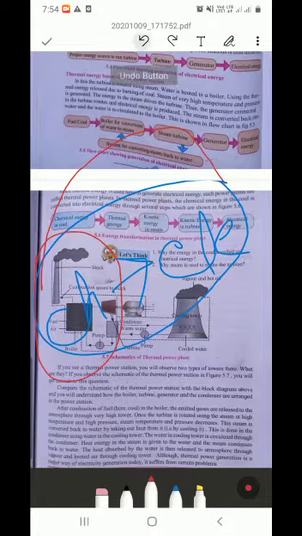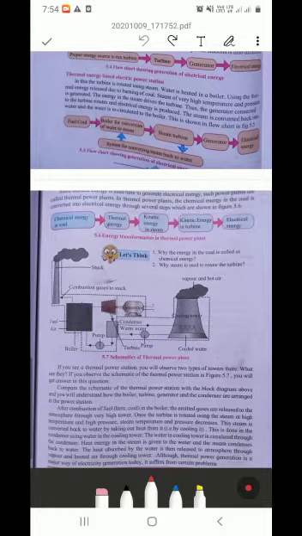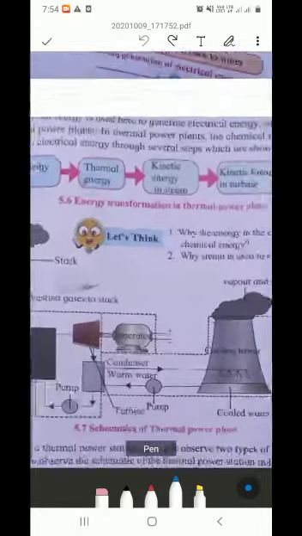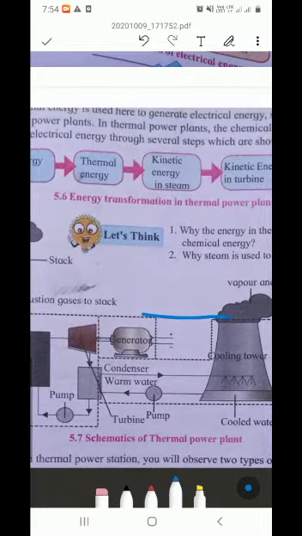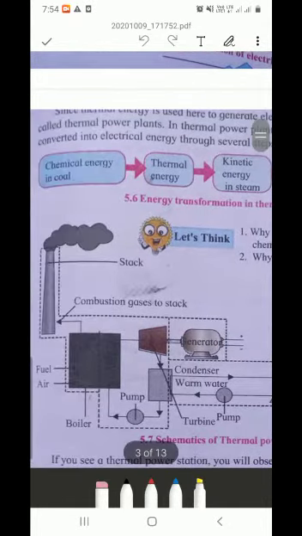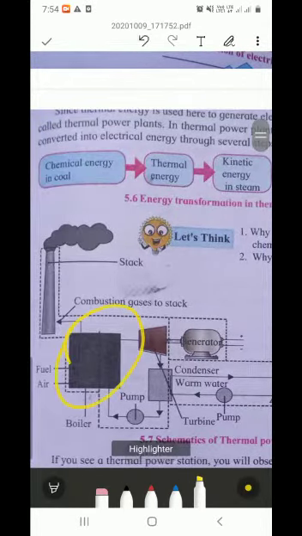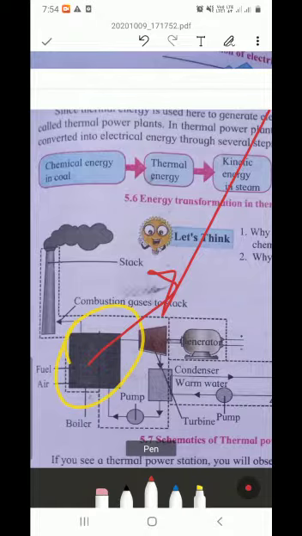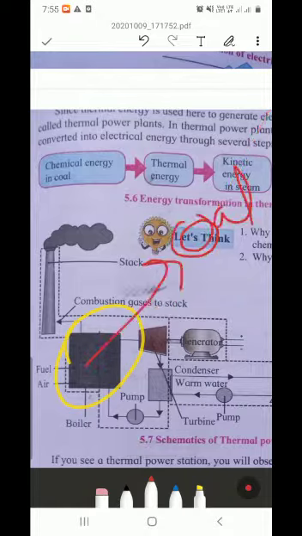Okay, see there they have given a schematic diagram, you can see this is the boiler. In this boiler coal is used, and water is heated over here, isn't it?